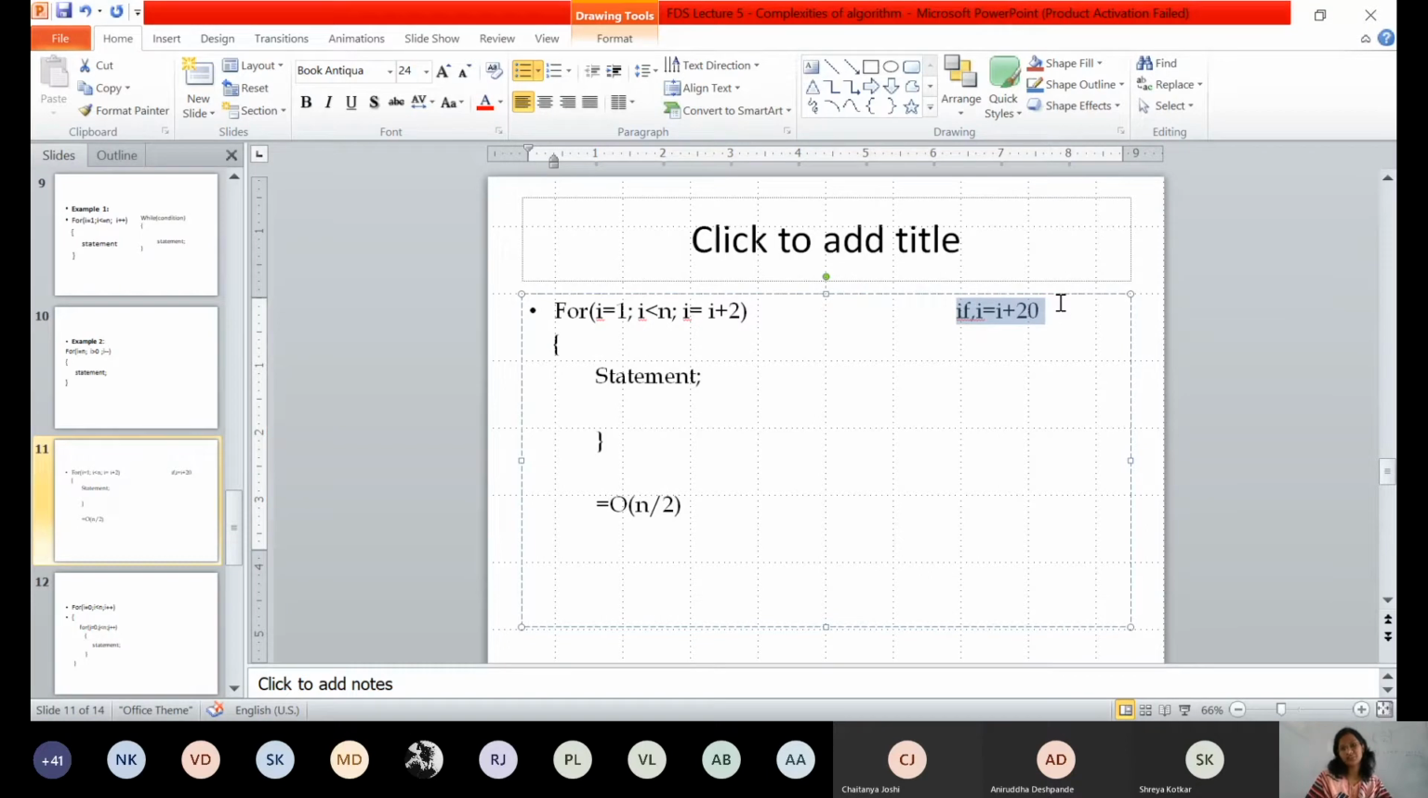Okay, now consider instead of i equal to i plus 2, if it is i equal to i plus 20, what will happen? What will be the complexity? Are you getting the change in code? n by 20. If instead of i equal to i plus 2, I wrote i equal to i plus 20, what will be the time complexity of the code?